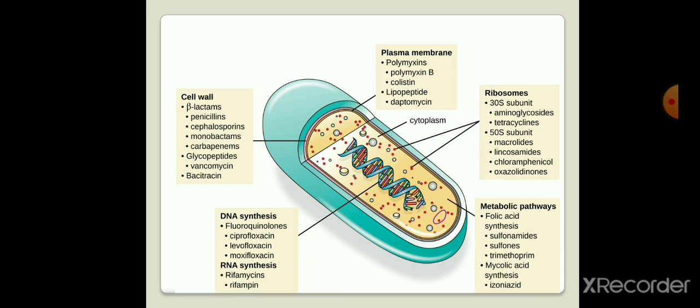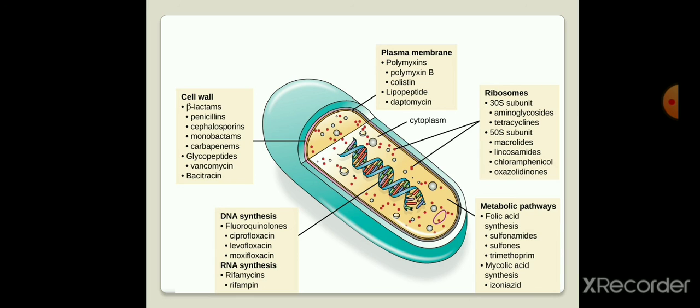The third way of inhibition is the plasma membrane. That is again one of the membranes, and examples are polymyxin B, lipopeptides, and polymyxin. These are also chemical substances which inhibit the plasma membrane.